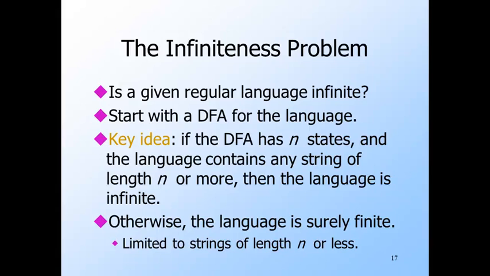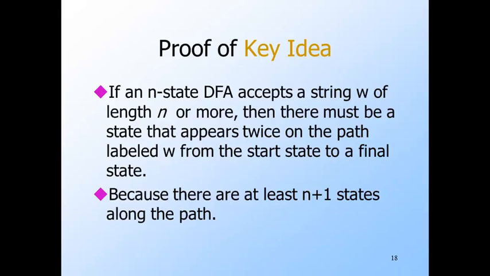So we have a really large and ugly but finite task, and we really do have an algorithm. So let's try to prove the point we need: that if the DFA accepts any string whose length is at least the number of states n, then it accepts an infinite number of strings. First, observe that a string of length n or more has at least n plus 1 states along its path.